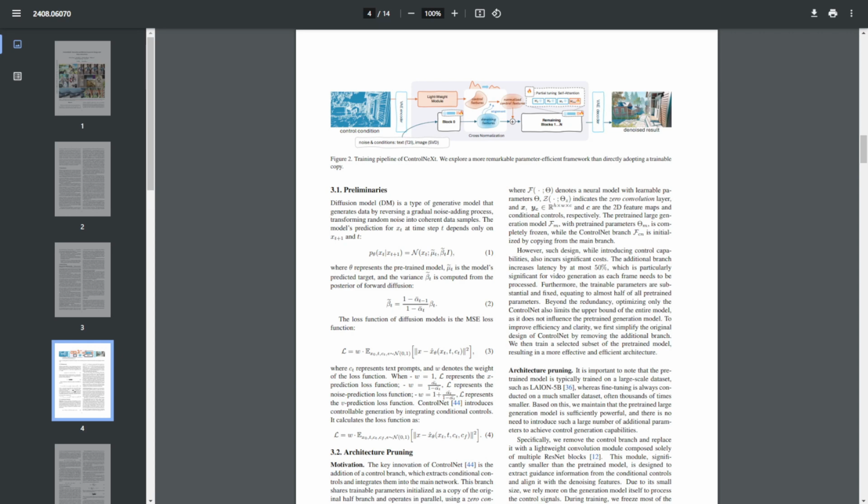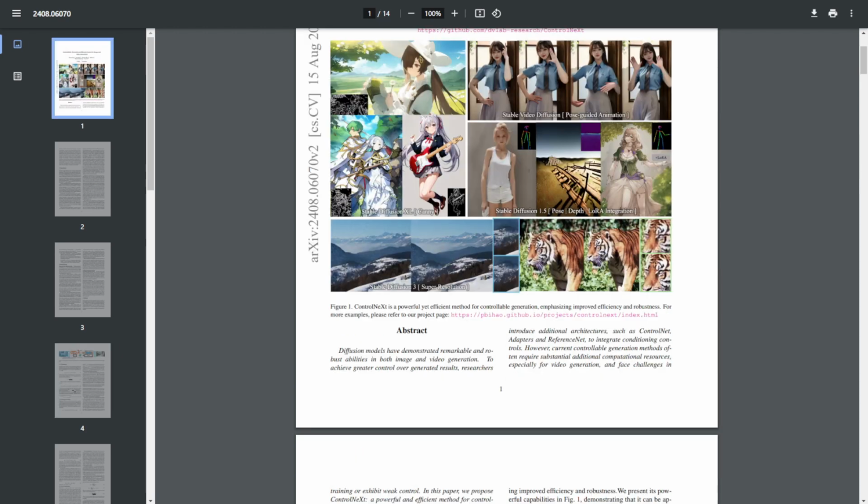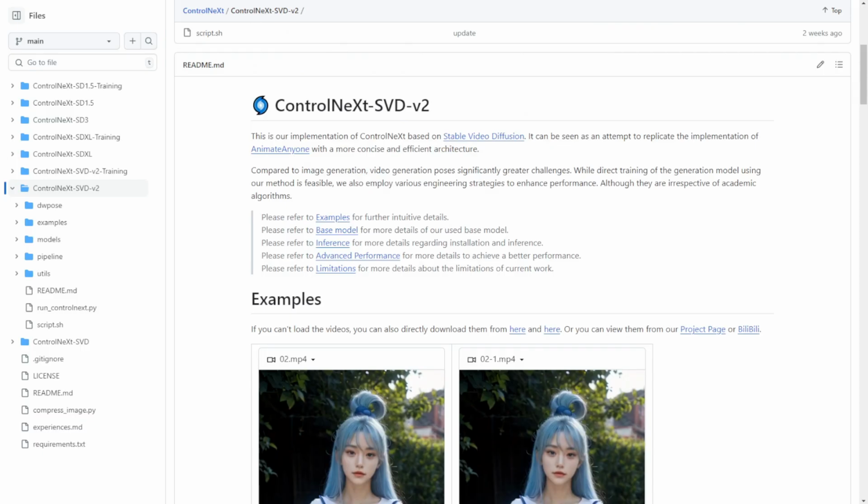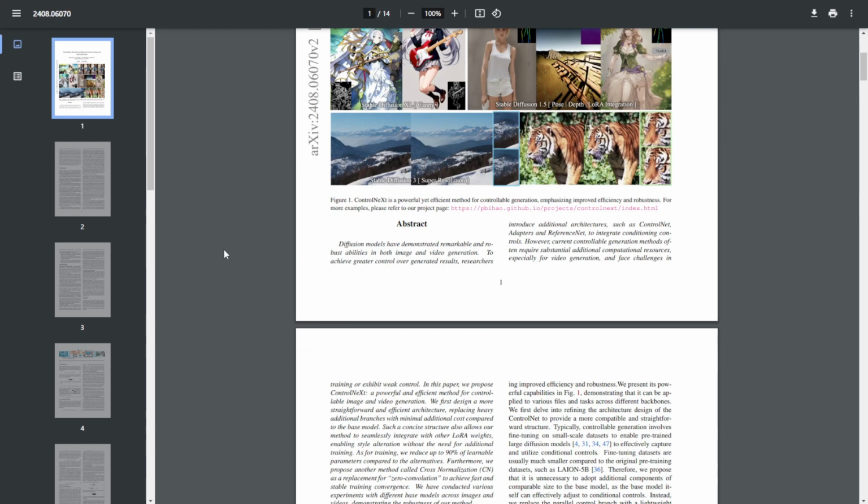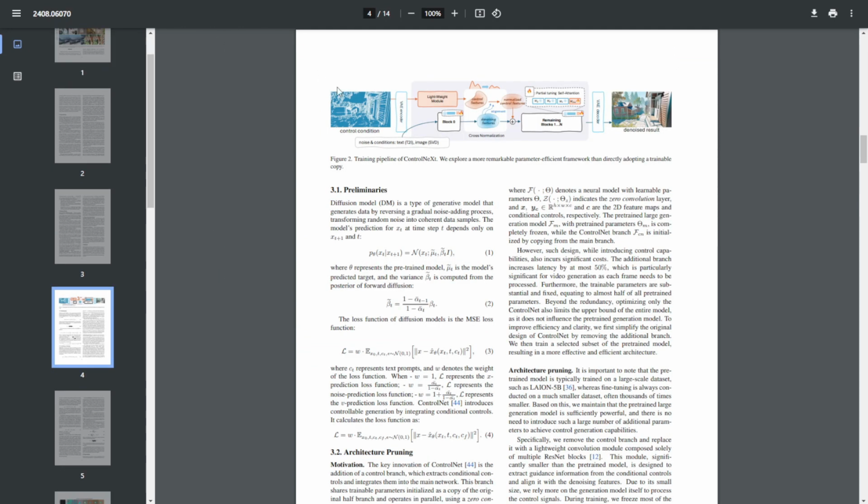First of all, the efficiency. ControlNeXt is designed to be lightweight, unlike other models that basically double your GPU usage when you generate AI videos. This is an attempt to maintain a more linear processing flow throughout the entire framework pipeline. I believe this is beneficial for end users like us who prefer to utilize local AI models, as it allows us to save on both computing power and electricity bills.